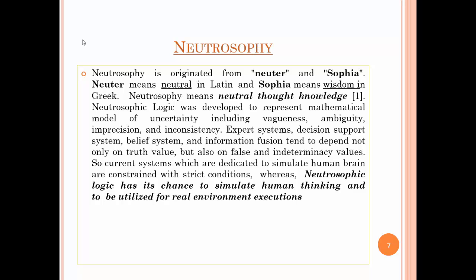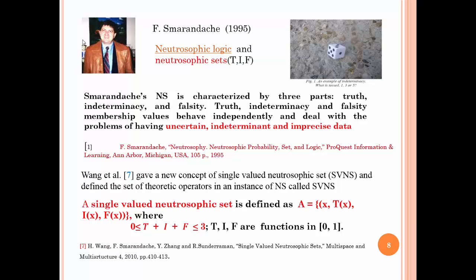So expert systems, decision systems, and belief systems tend to depend not only on the truth value but also on falsity and indeterminacy values. Current systems which are dedicated to simulating the human brain are constrained with strict conditions, whereas neutrosophic logic has its chance to simulate human thinking and to be utilized for real environmental decisions.